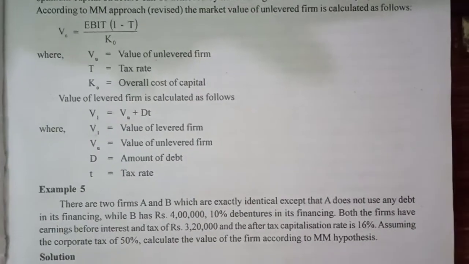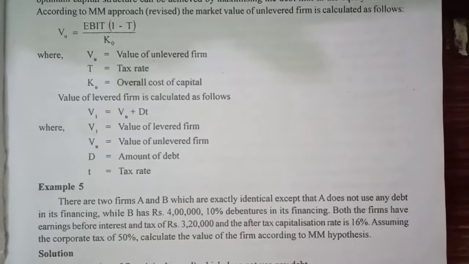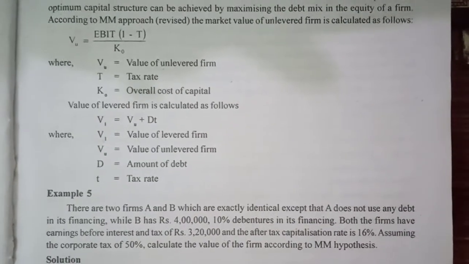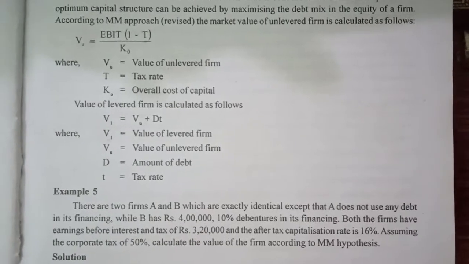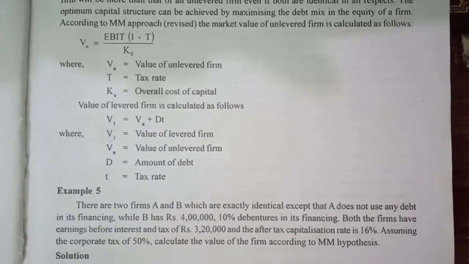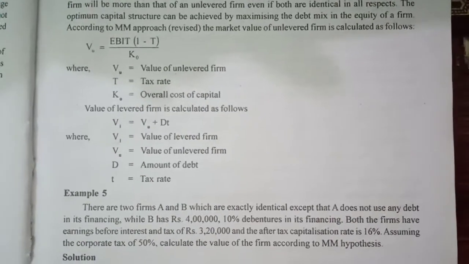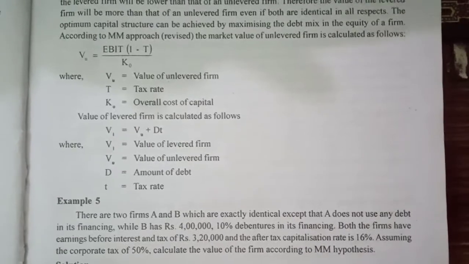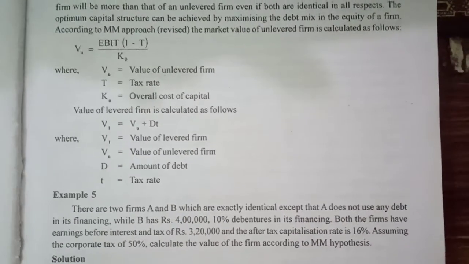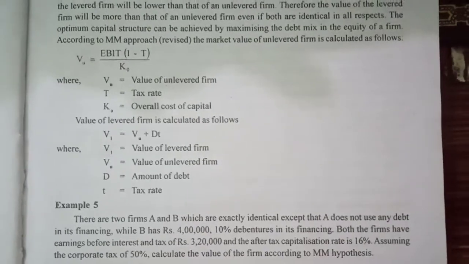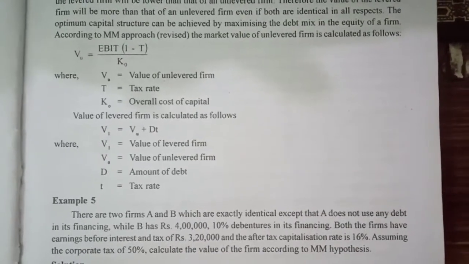Yes, problem. There are two firms, A and B, which are exactly identical except that A does not use any debt in its financing, while B has rupees 4 lakh 10% debentures in its financing. Both of the firms have earnings before interest and tax of rupees 3 lakh 20,000, and after tax capitalization rate is 16%. Assuming the corporate tax of 50%, calculate the value of the firm according to hypothesis.